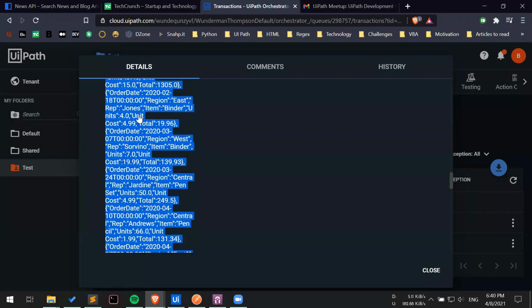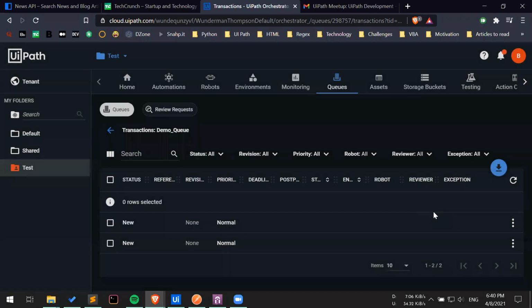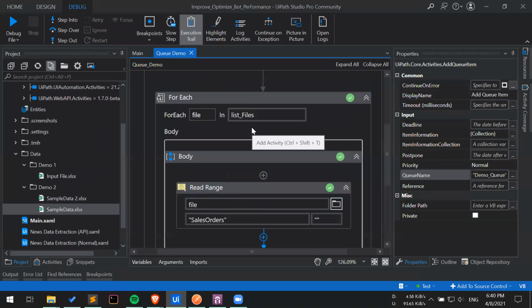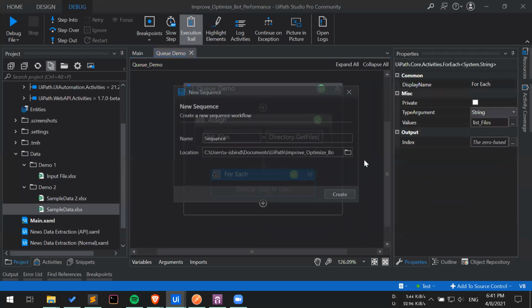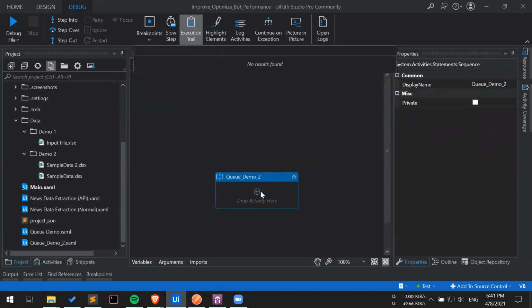Okay. Now, the question is, how do we deserialize it? So let's go back and let's do one thing. Let's create another workflow, and let's get a transaction item.